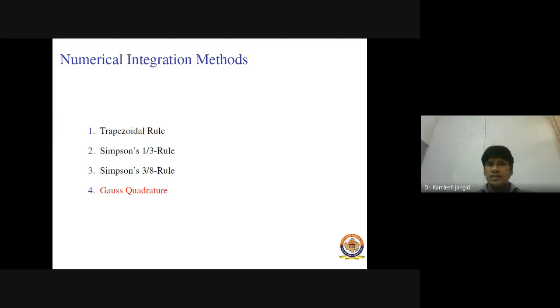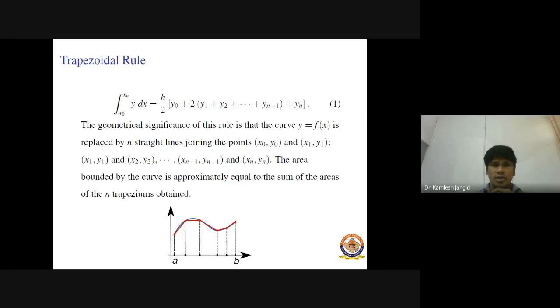Now, next is numerical integration methods. There are several methods for numerical integration. Out of them, we have mentioned only 4 methods, which are in your syllabus. The first 3 methods, trapezoidal rule, Simpson 1/3 rule, and Simpson 3/8 rule, are applicable only for equally spaced data points, while the Gauss quadrature method is applicable when your data points are unequally spaced. So we study only 3 methods here: trapezoidal rule, Simpson 1/3 rule, and Simpson 3/8 rule. First we discuss the trapezoidal rule.